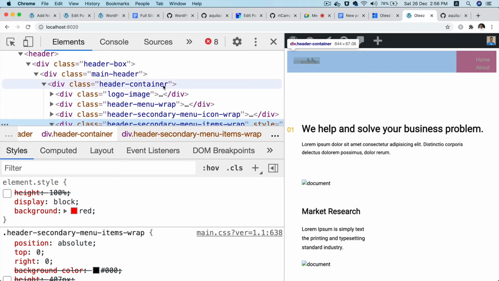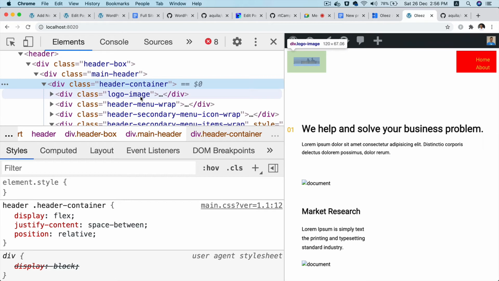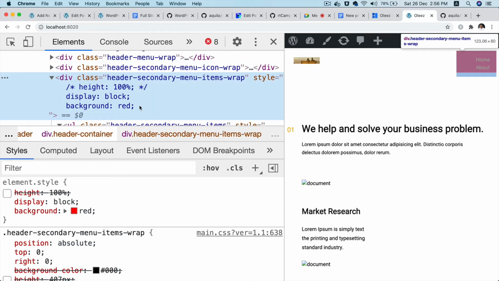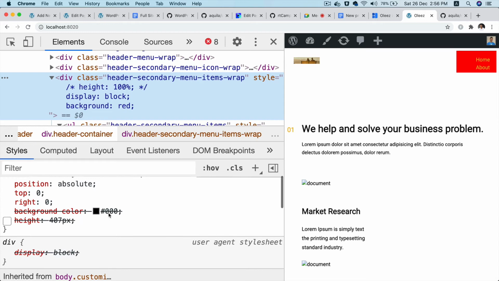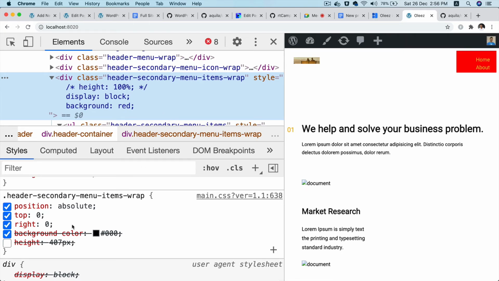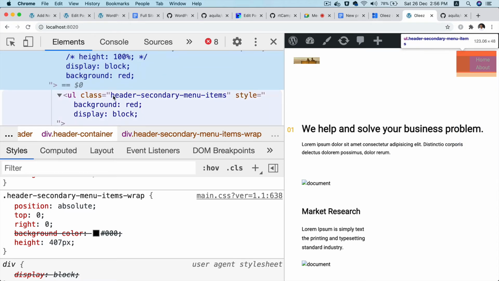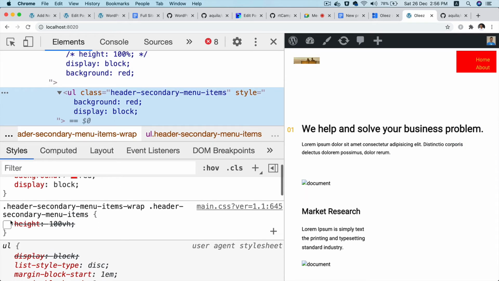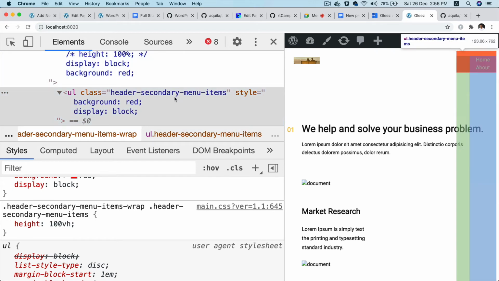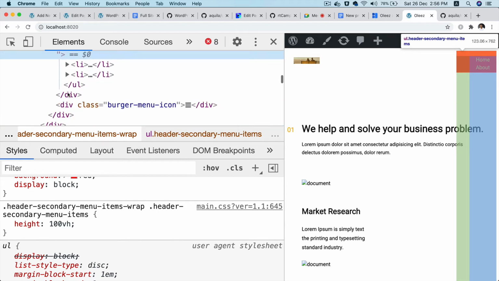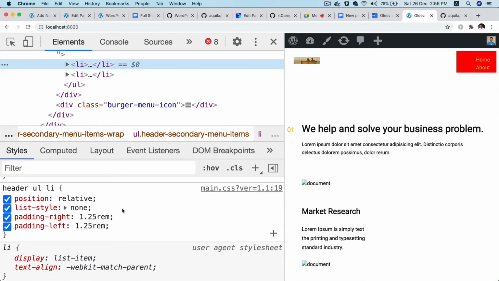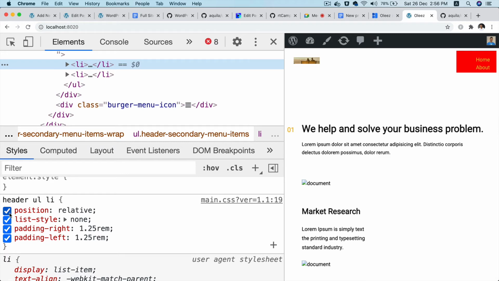Why is it not happening? Okay. Position relative. It's definitely taking that. For some reason. Oh my dear, why are you doing this?